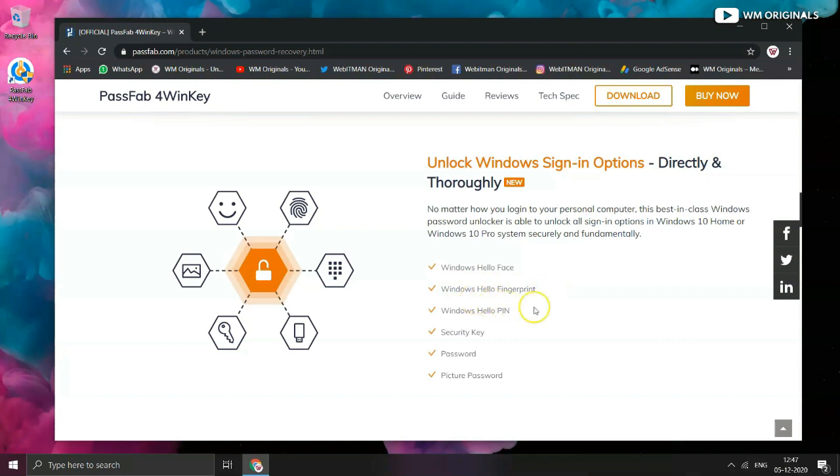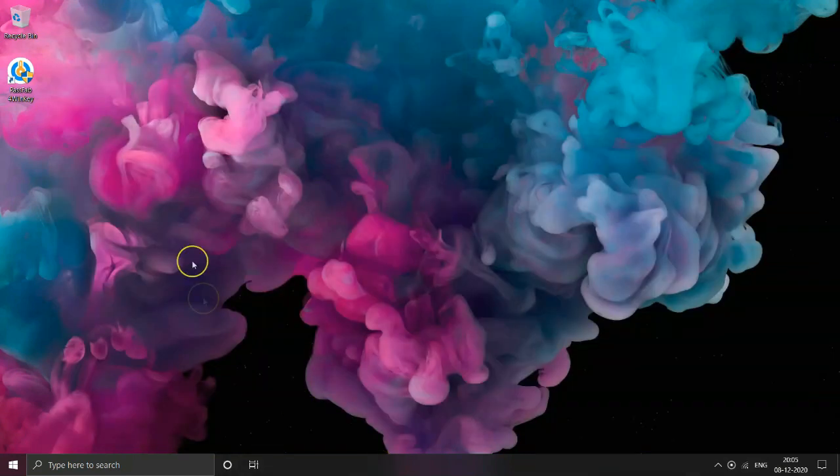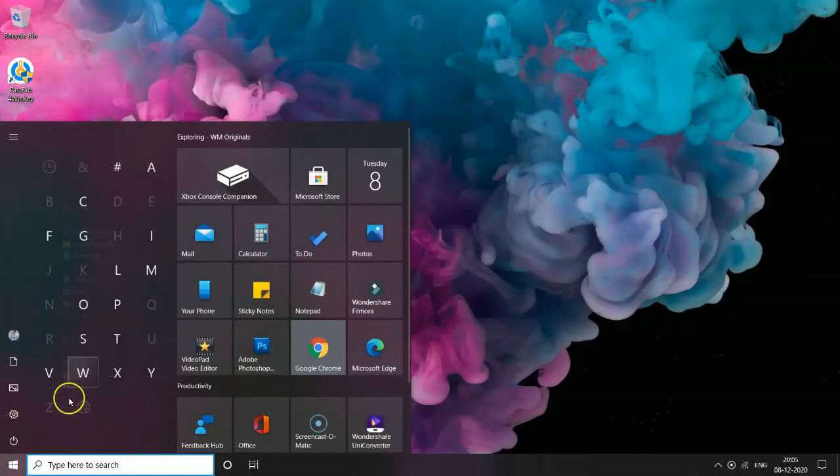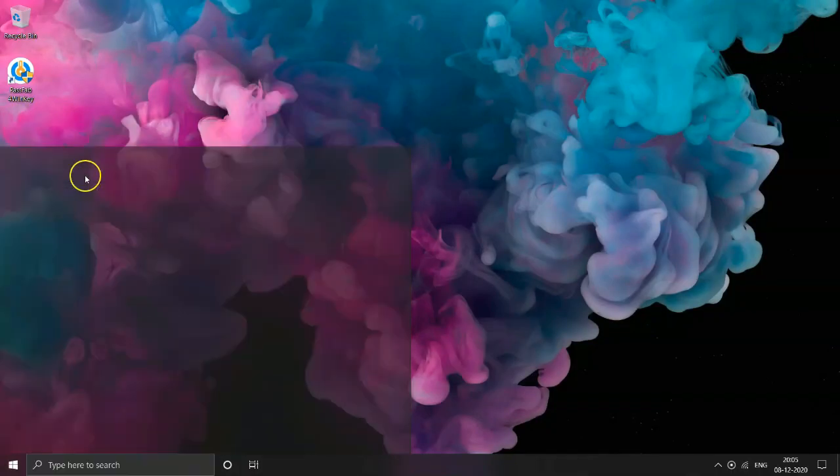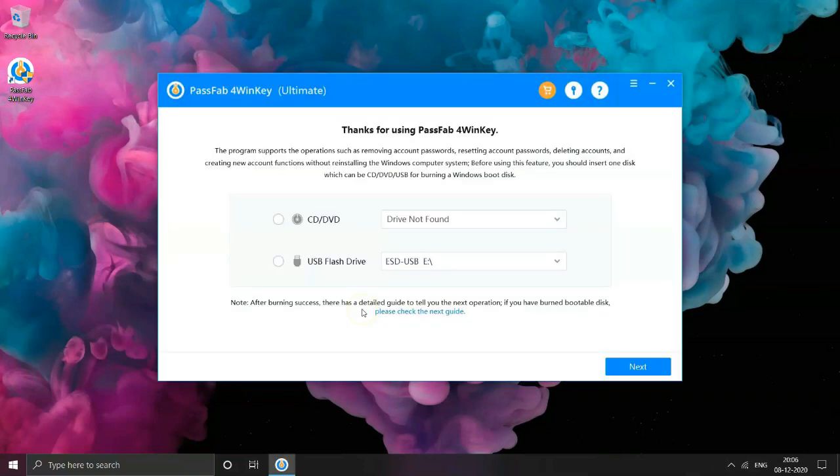So let's start this video and see how to gain access to your locked computer or how you can reset the password using 4WinK. Here I have installed 4WinK and will open it from the apps menu. Click on start and then go to Pass5 4WinK. Click on open it. Clean and simple UI. Here I am using Pass5 4WinK Ultimate Edition.